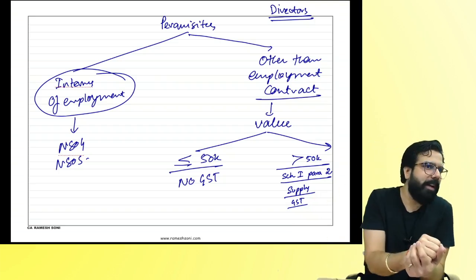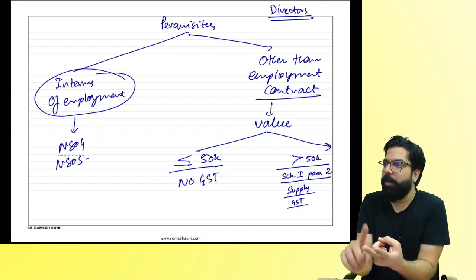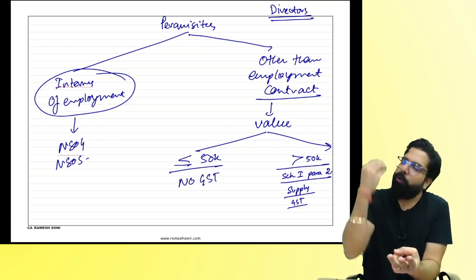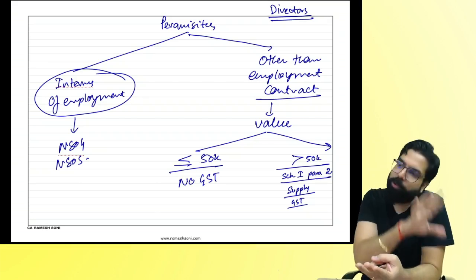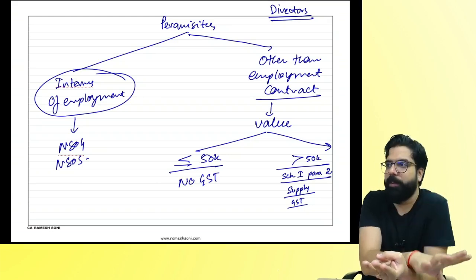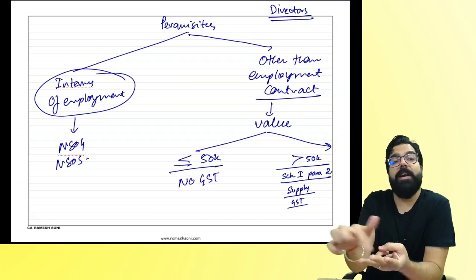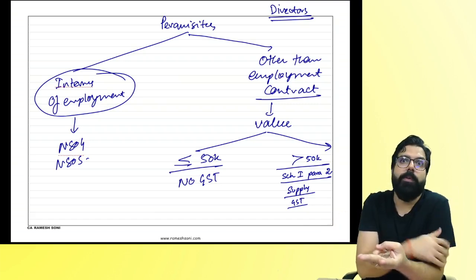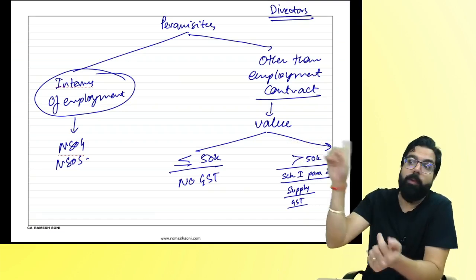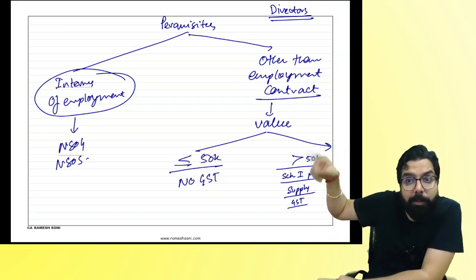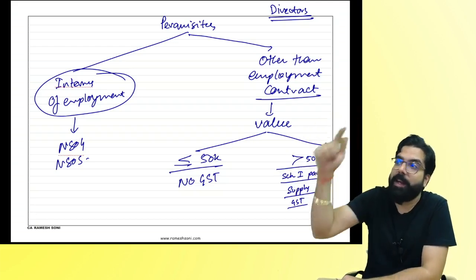Del credere agent, one agent point is written in your ICA material. No claim bonus, one point is written in your ICA material in chapter number 2. Original equipment manufacturer, I know every point which is written, because that 2200 pages of material of your ICA also, I have gone through it. So we know where exactly what is there. Original equipment manufacturer, del credere agent, no claim bonus, I have not given in your supply chapter. Sir, where will you find this? Baba, in the value of supply chapter. After you have learned the chapter on value of supply, your knowledge will be there to understand, and at that time I will make you understand.